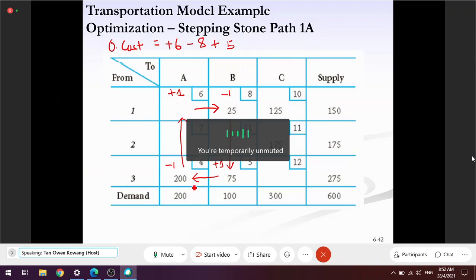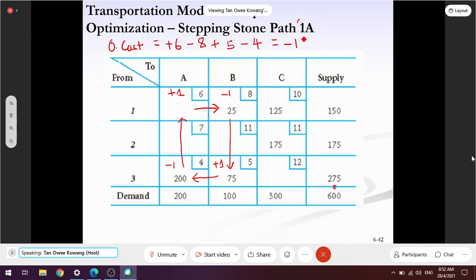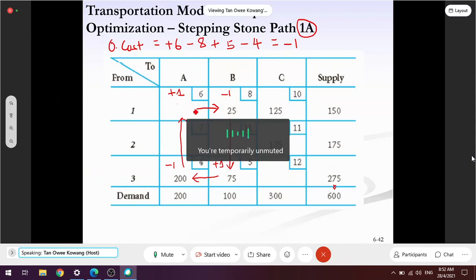1 unit saya keluarkan daripada 3A. So end up berapa? Negative 1. Okay. Negative 1 is a good news. Negative 1 means there's a possibility that I can move certain quantity to 1A because if I move 1 unit, my transportation cost will reduce $1. Good, eh? This is good.